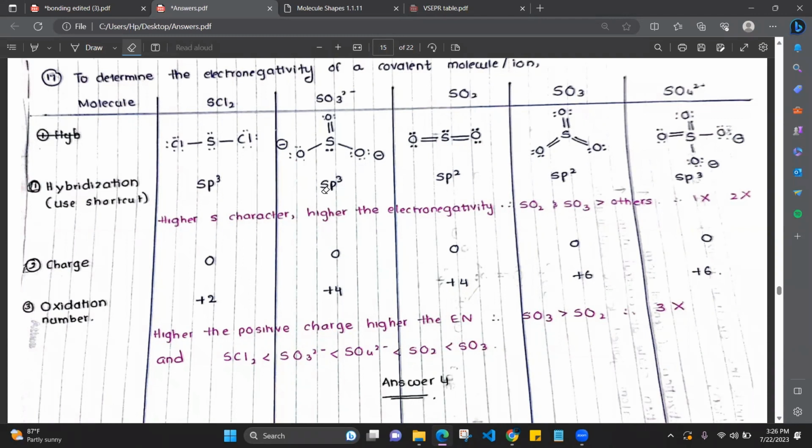I said count the sigma bonds and the lone pairs. S12, sp2. S12, sp2. S123, sp3. The higher the s character, the higher the electronegativity. In which is the s character greater? Now these three are sp3. Sulfur dioxide and sulfur trioxide are sp2. Therefore, these two will have greater electronegativity than the other three.